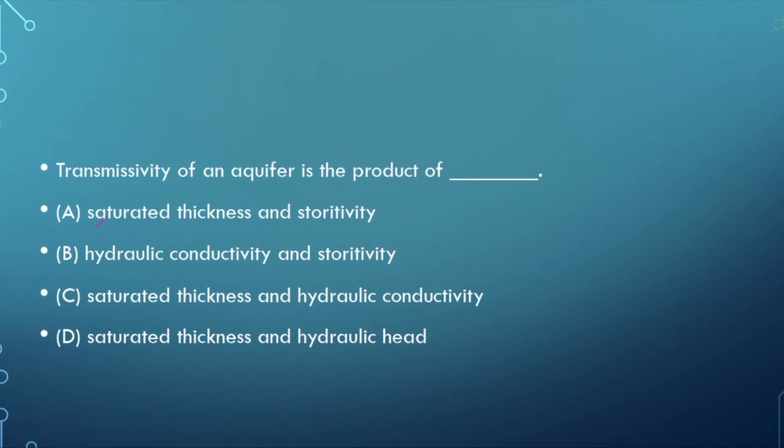Now moving to the next question: transmissivity. So what is transmissivity first? Basically, it is the rate at which groundwater flows horizontally through an aquifer. And the formula is T equals K times D, where K is hydraulic conductivity and D is saturated thickness or depth. So the right answer is C.